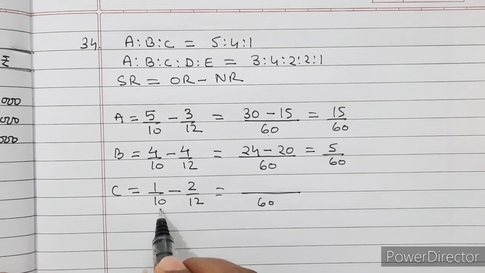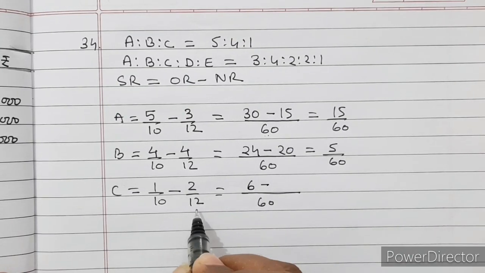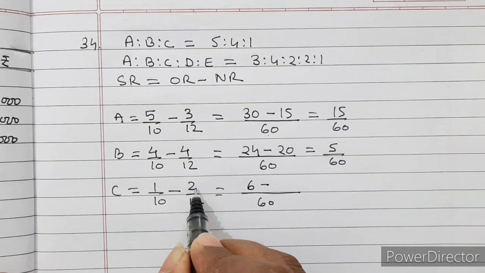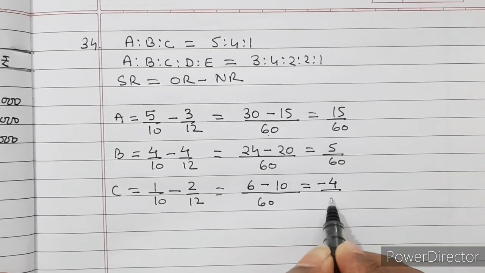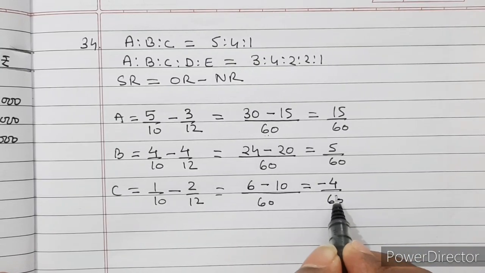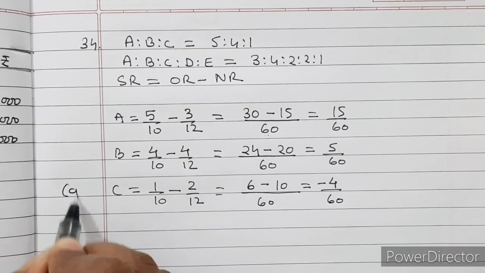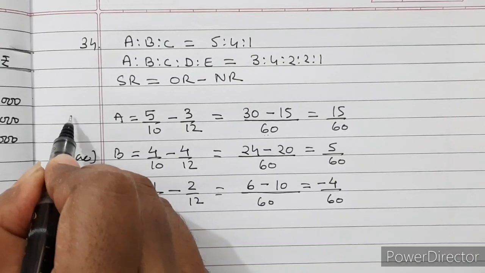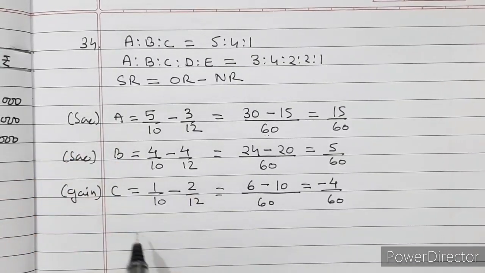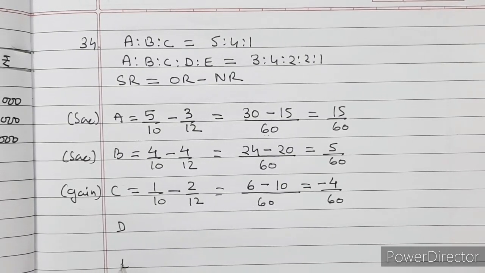60 divided by 10 is 6, multiplied by 1 is 6, minus 60 divided by 12 is 5. 5 multiplied by 2 is 10. So here it comes, minus 4 by 60. So C is gaining, and they are sacrificing. But the other two new partners are also gaining. Which are those? Those are D and E.